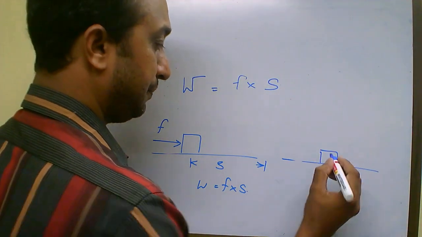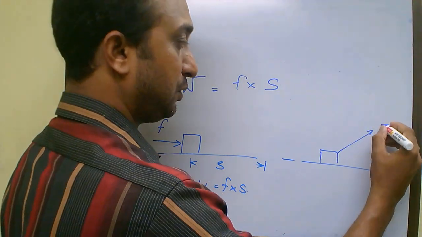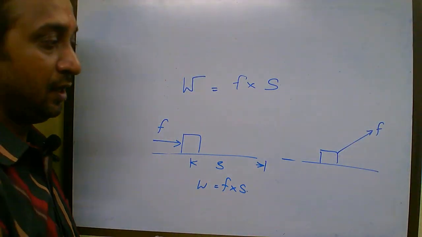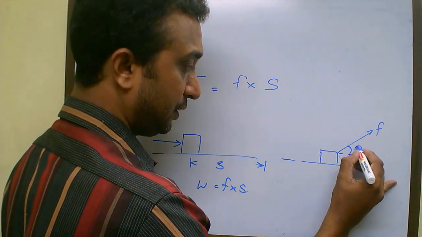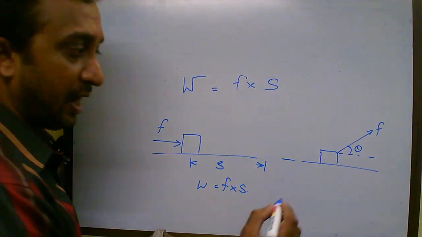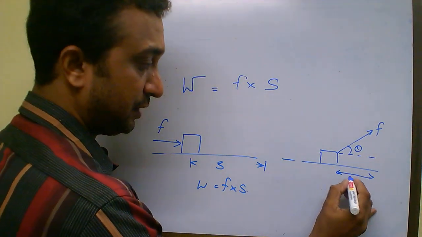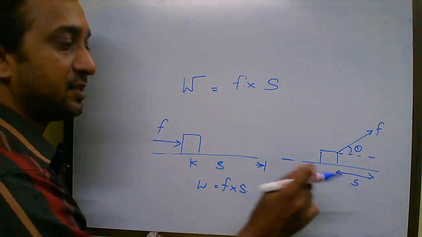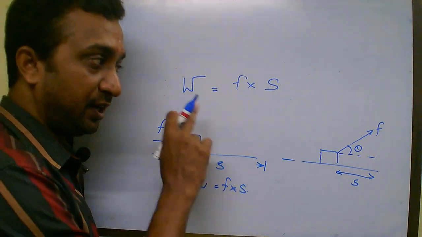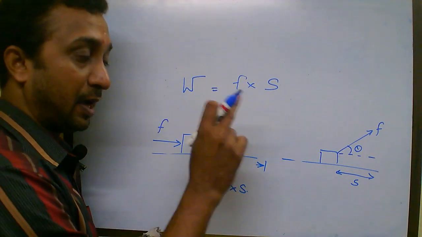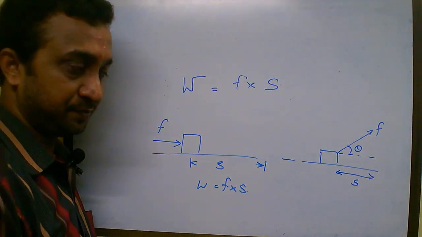Now assume you are applying the same force at an angle. This is your body. You are applying a force. You are sometimes pulling it like this. Now the force is making an angle of theta with the horizontal, and the body is getting displaced along the horizontal. So this is what the displacement is. Now in this case, how will you find the work done? As I said in the definition, work is said to be done when you have a force being applied and displacement occurs in the direction of the force.